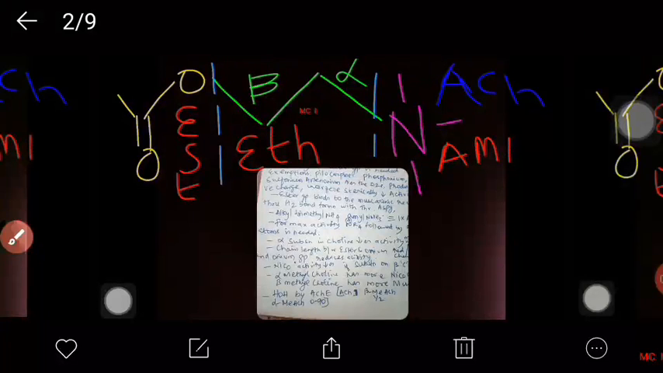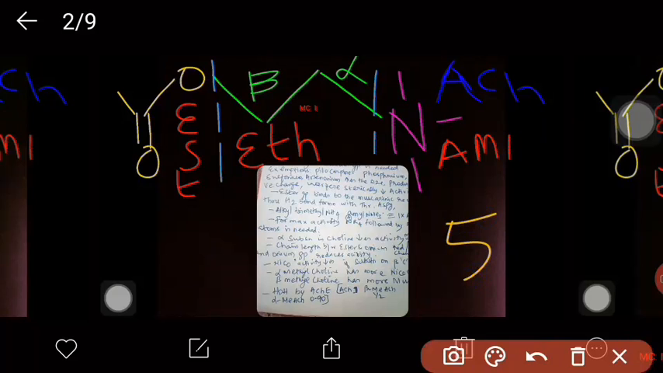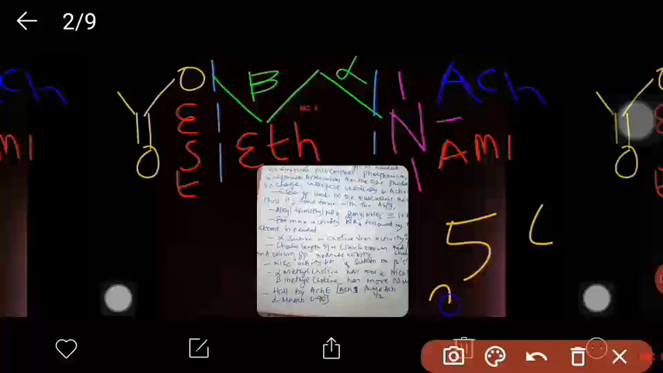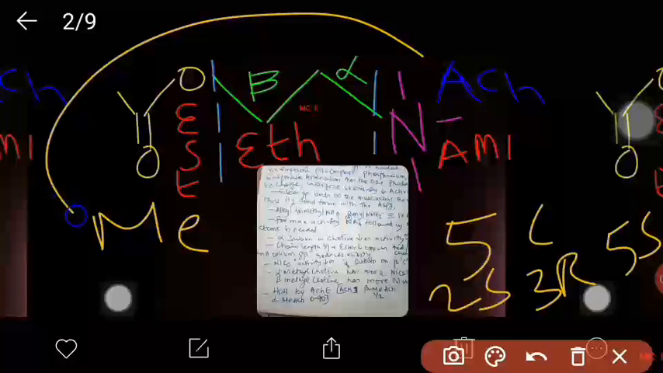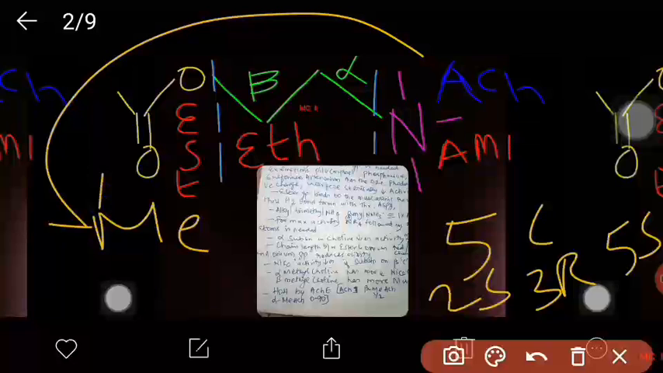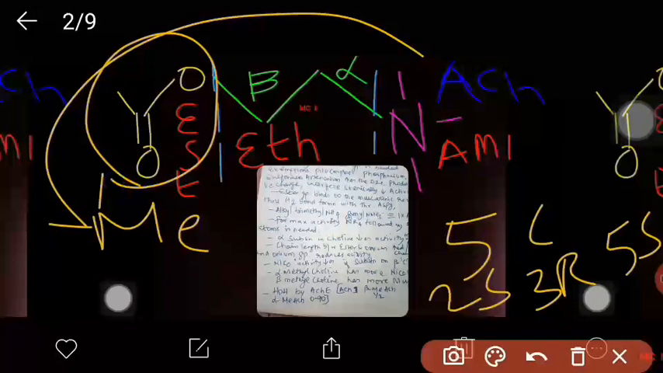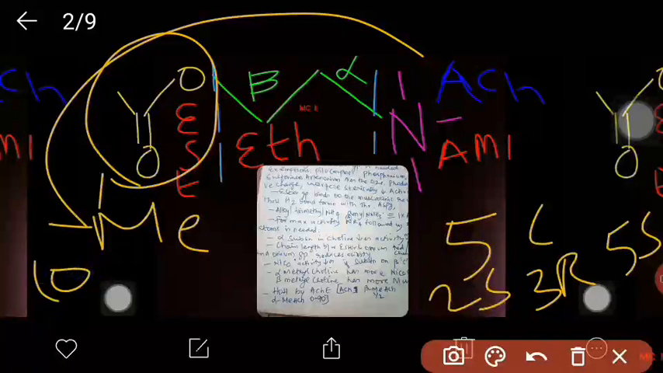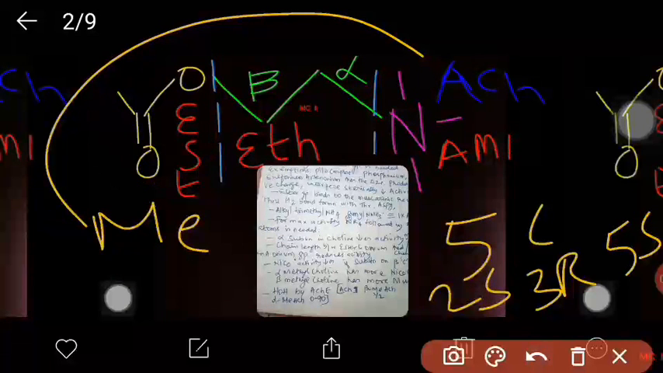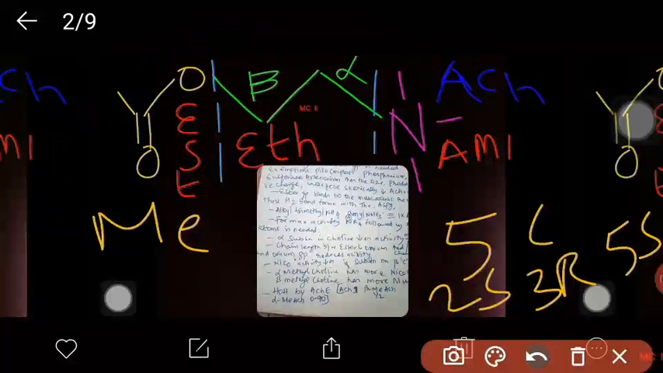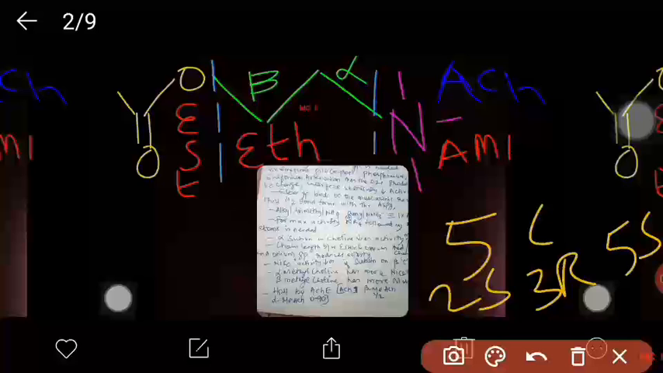It must have a 5 carbon distance and the 2S, 3R, 5S stereoisomer, then a methyl group present on this nitrogen, not bigger than that. If it is bigger, it will not get accommodated, and this ester has to be COCH3 only. If it is bigger than that, then it is going to give lesser activity. So, these are the 4 points you have to consider.